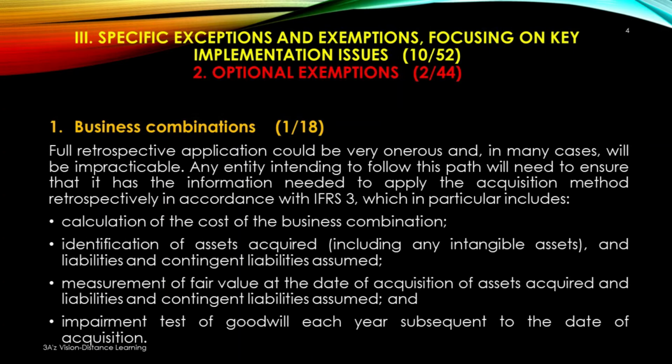Full retrospective application could be very onerous and in many cases will be impracticable.